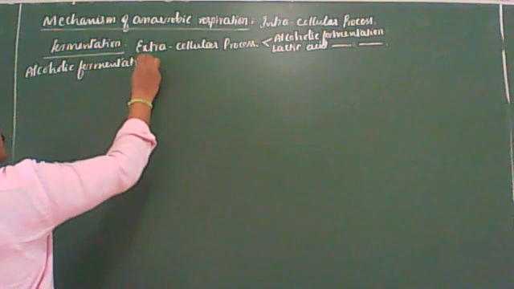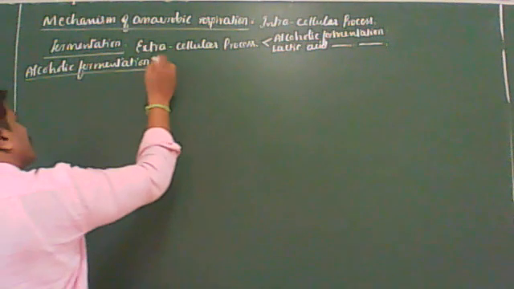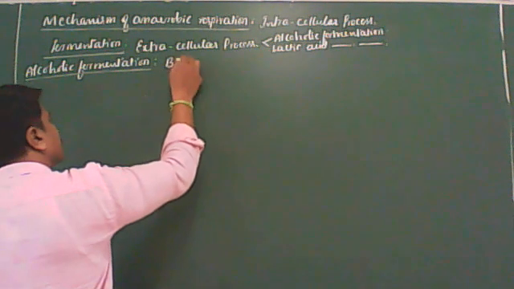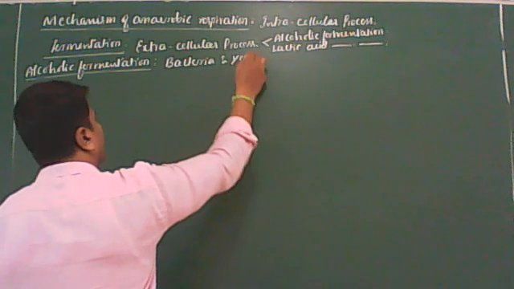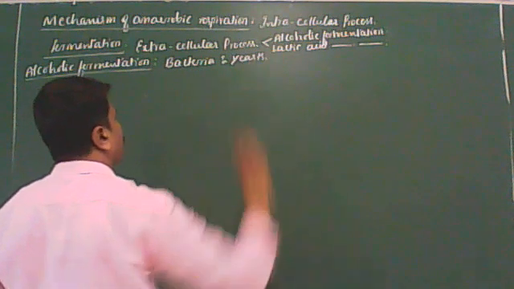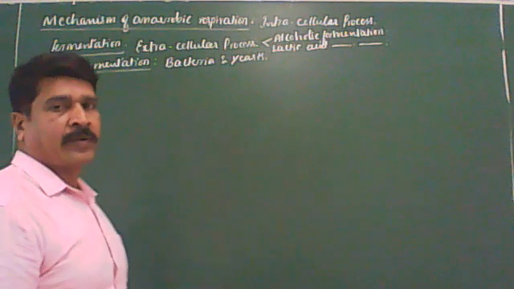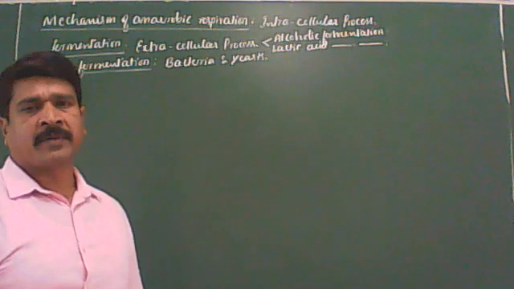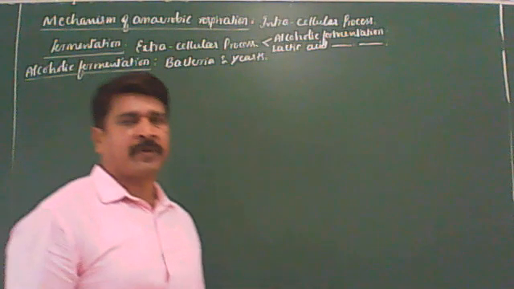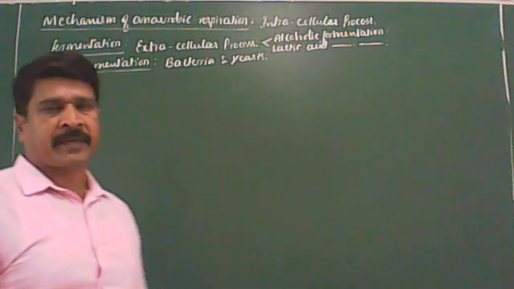Alcoholic fermentation takes place with the help of microorganisms like bacteria and yeasts. You remember this.